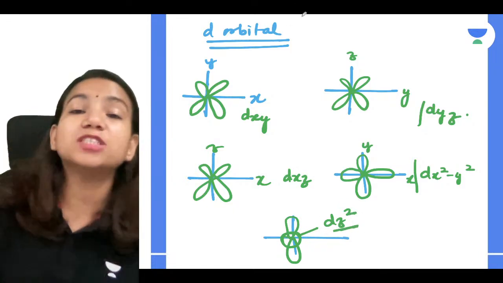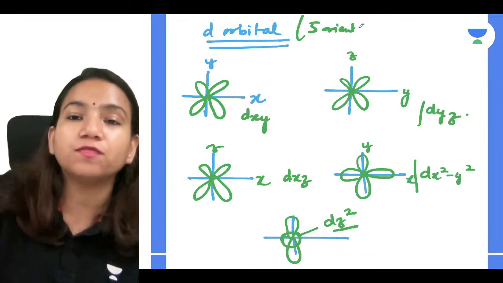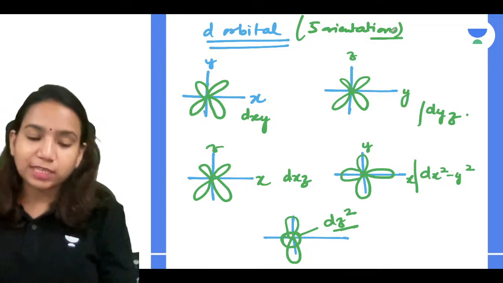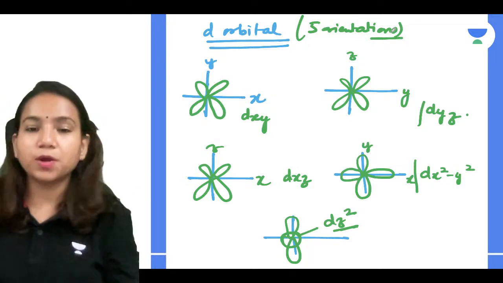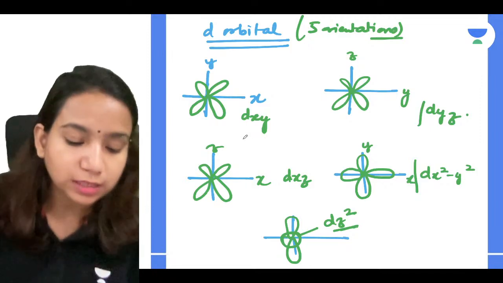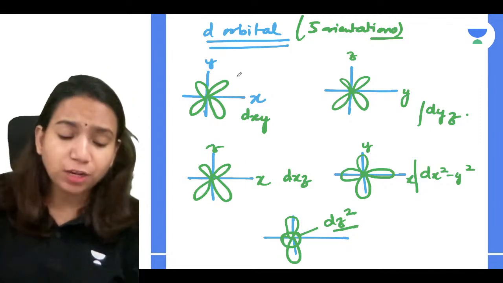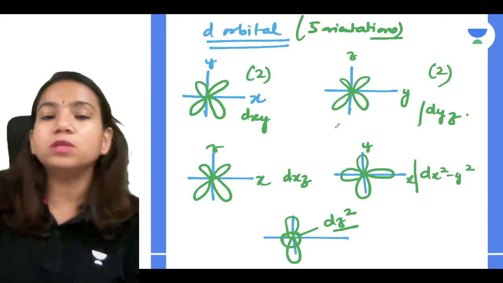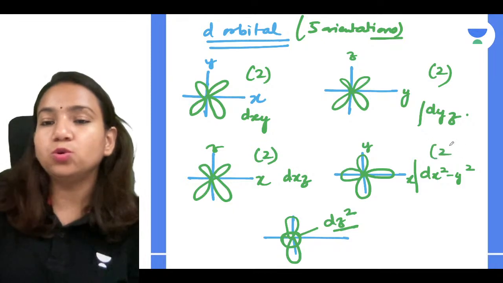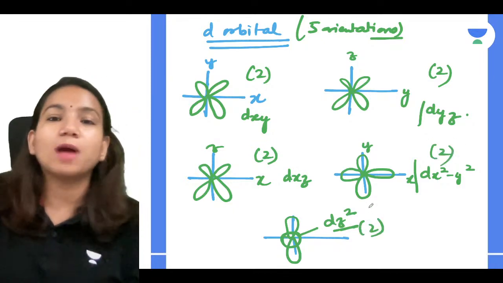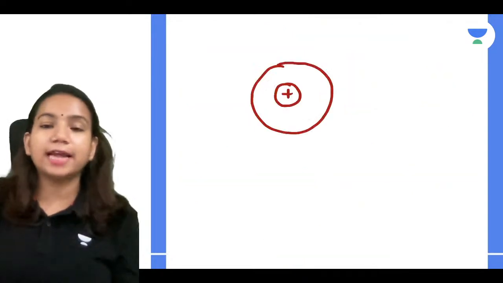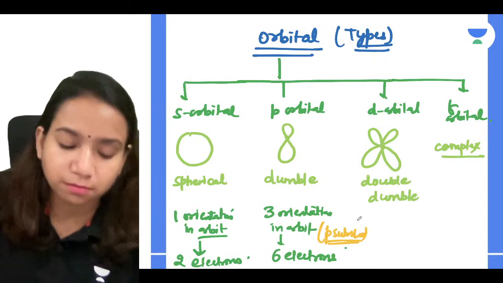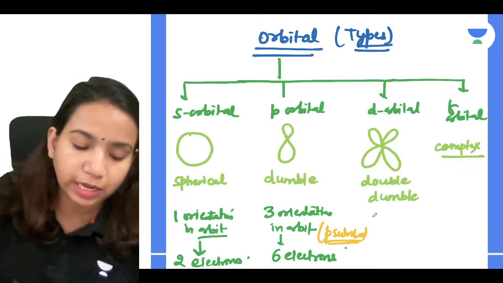So d orbital has 5 orientations which are found, and these 5 orientations are which and all? Along xy axis, yz axis, xz axis, x square minus y square and dz square. So this is easy. Okay, now every orientation is denoting an orbital. So every orientation can accommodate how many electrons, guys? Maximum 2. So 2, 4, 6, 8 and 10. So maximum electrons a d subshell can have is how much, guys? Tell me. Netik, Abhishek, everyone.